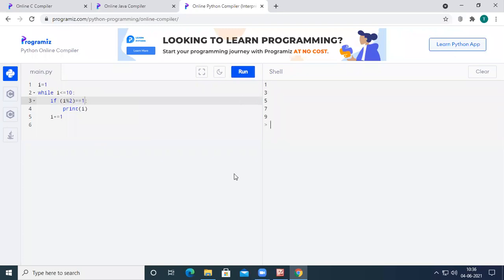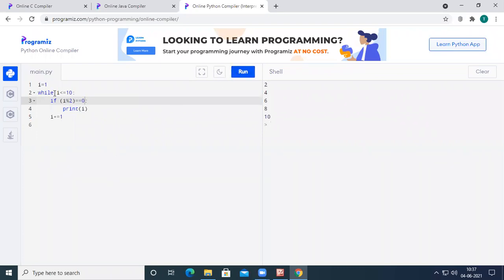When we divide any number by 2, there are only two possibilities for the remainder, either 1 or 0. If the number is divisible by 2, the output will be 0. And if the number is not divisible by 2, the output will be 1. So in case i % 2 equal to 1, odd numbers will be printed. If we write i % 2 equal to 0, even numbers will be printed on the output screen.